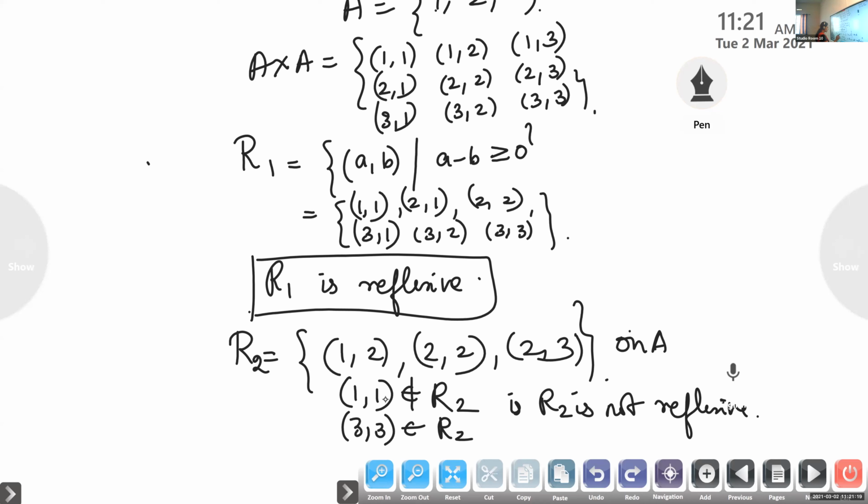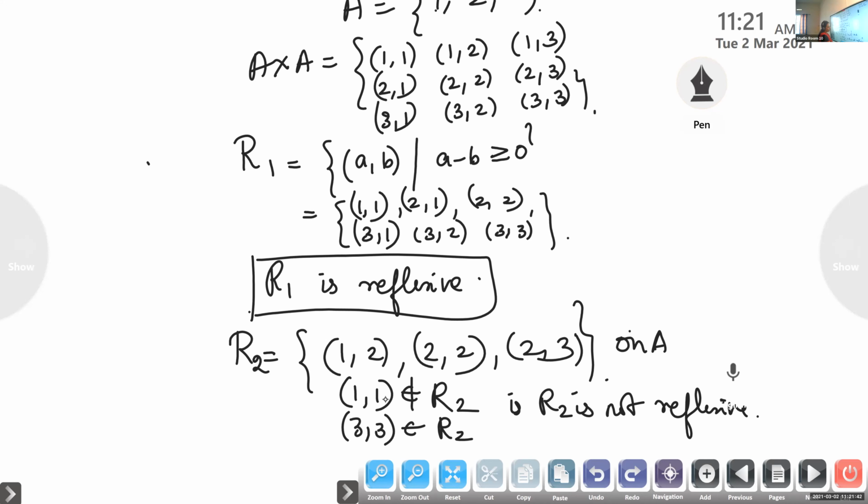In R2, which elements do you have? (1, 2), (2, 2), (2, 3). Is (1, 2) there? Yes. But whether (1, 1) is there? No. Therefore, it is not reflexive.